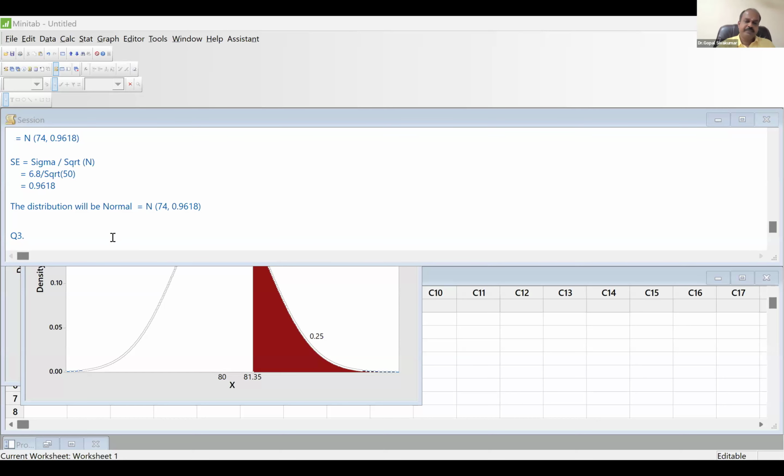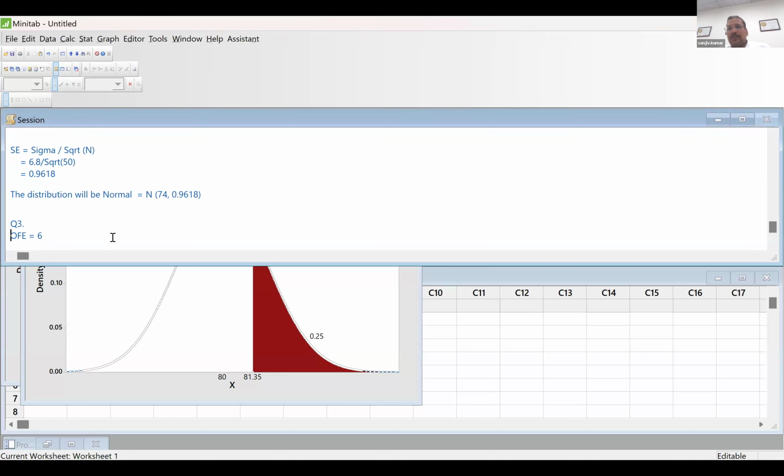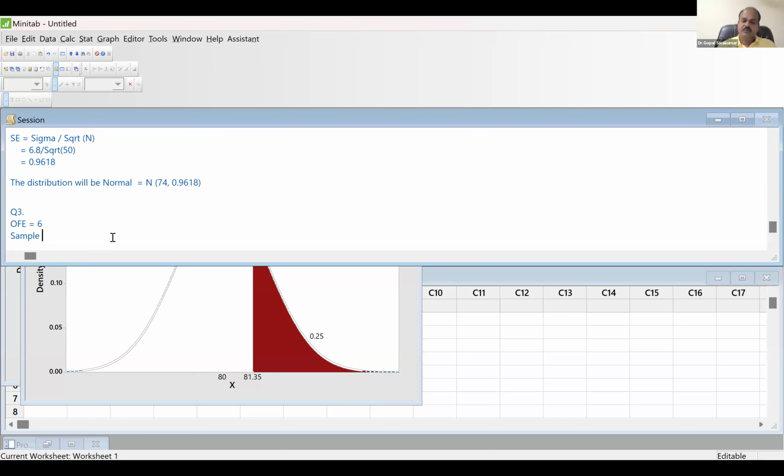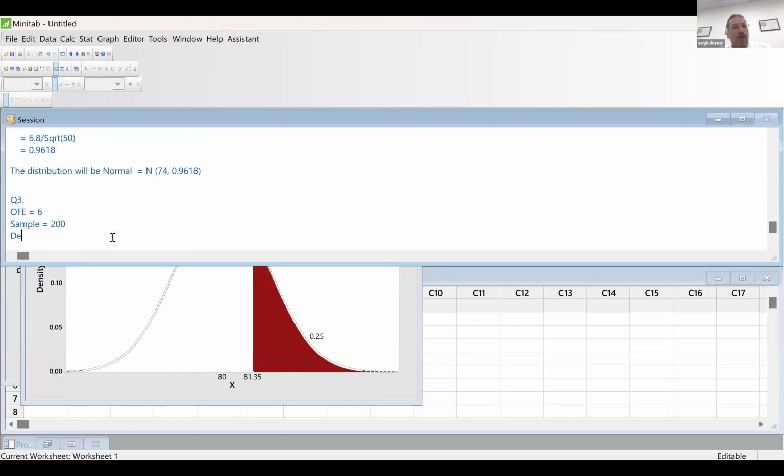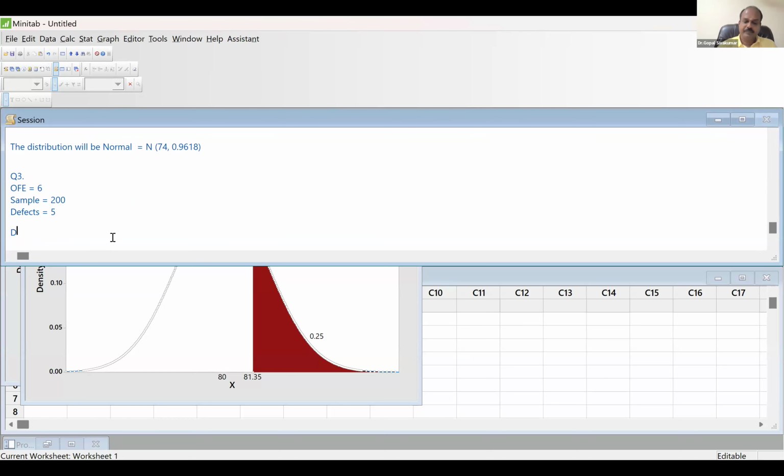While editing orders over the phone, the phone representative must mandatorily check 6 fields on the order form. So please note, now the opportunities for error is 6. The quality team sampled 200 calls, so the sample is 200, and found 5 defects. Okay, so what does the ultimate mean? Long term sigma. This is the meaning.